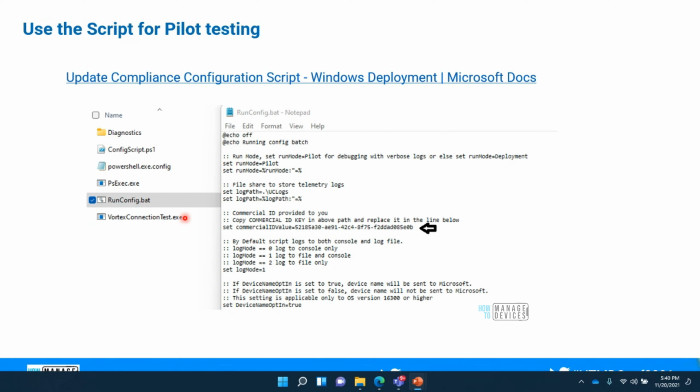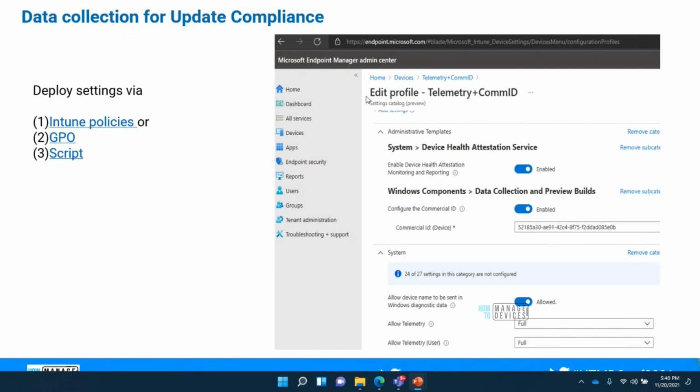Whatever the method, the main benefit of this script is that when you run it, it provides a good amount of logging. At least in the initial stage, when you run the log mode, it will tell you if there are any URLs being blocked while you're trying to send the data, or if there is a firewall blocking, or any proxy issues, a very common thing. All those things you will be able to trace if you use the script. So I would say it is for the initial pilot testing, use it, and later you can use the normal Intune policy to deploy it.